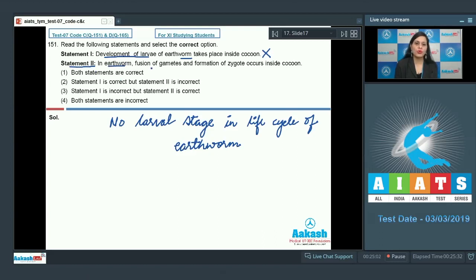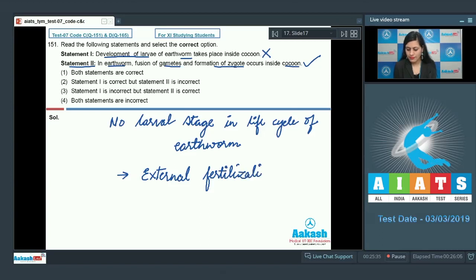The next statement is Statement 2: In earthworm, fusion of gametes and formation of zygote occurs inside cocoon. This is a correct statement because earthworm exhibits external fertilization, as fusion of gametes and further development occurs inside cocoon. Now let's discuss the options.